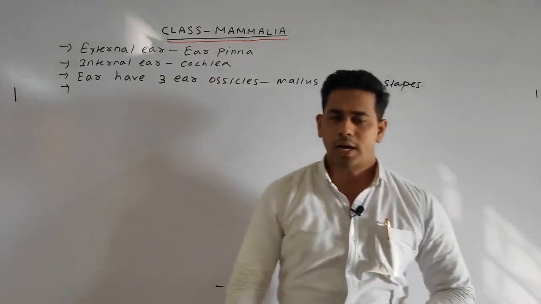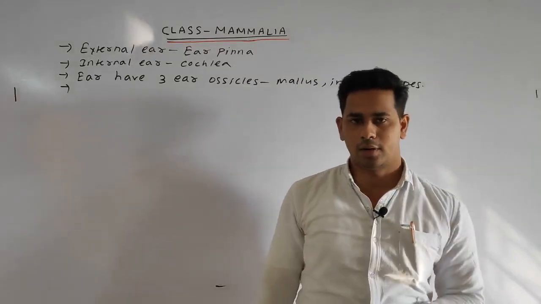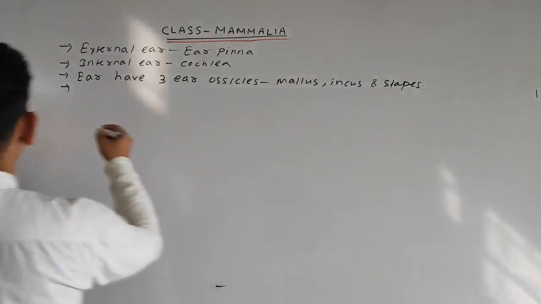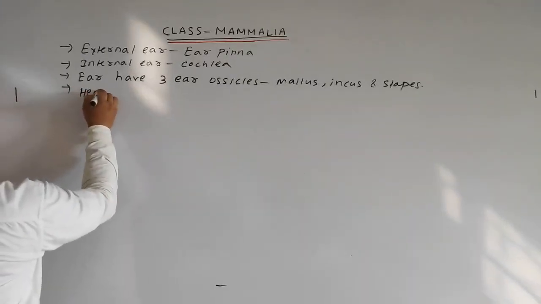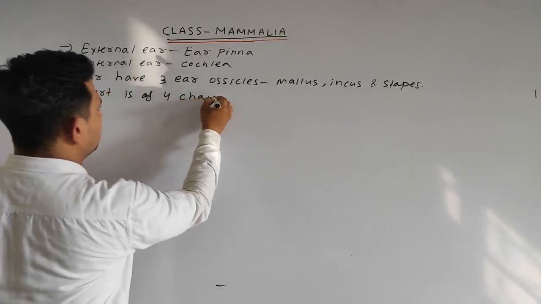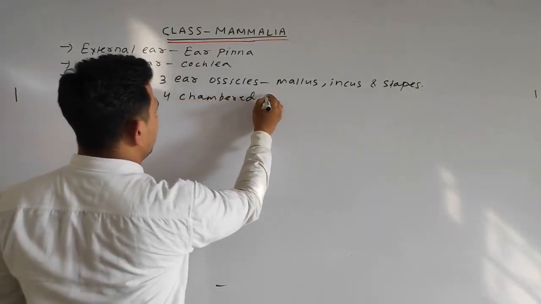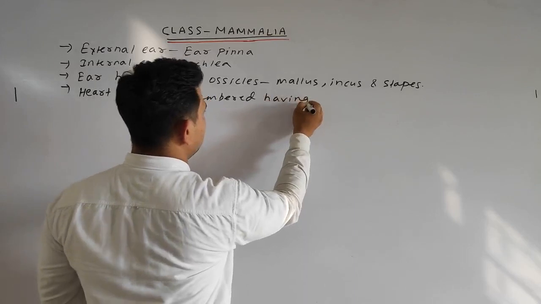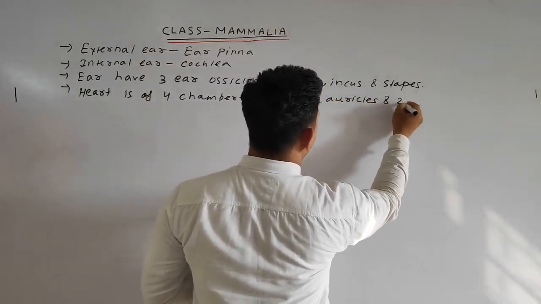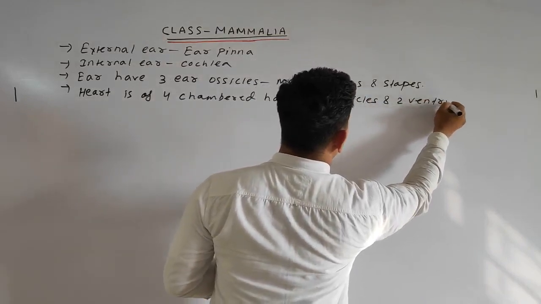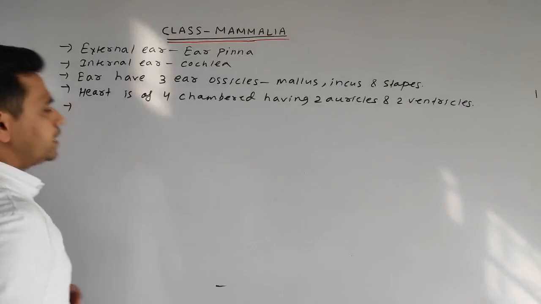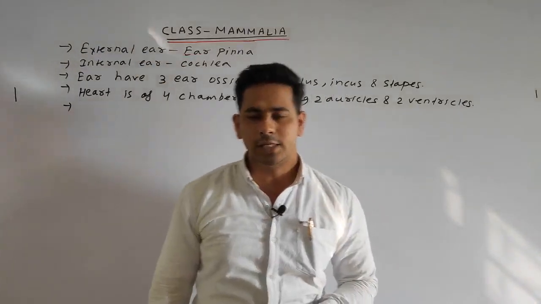Now come to the heart. The heart is 4 chambered, consisting of 2 auricles and 2 ventricles. So the heart is 4 chambered, having 2 auricles and 2 ventricles.